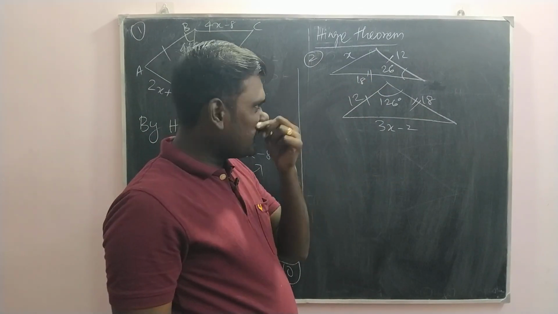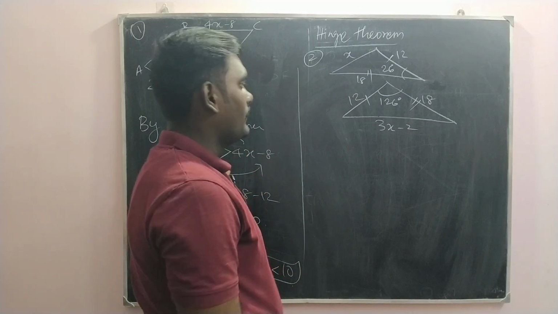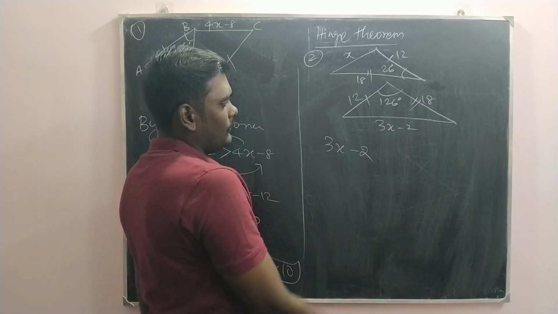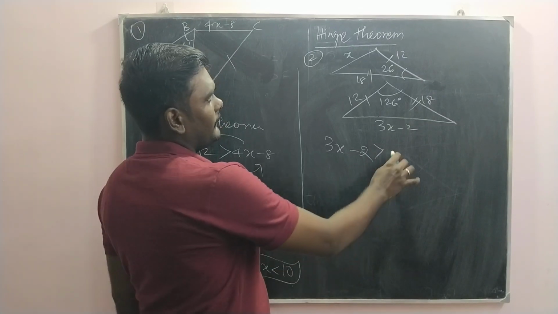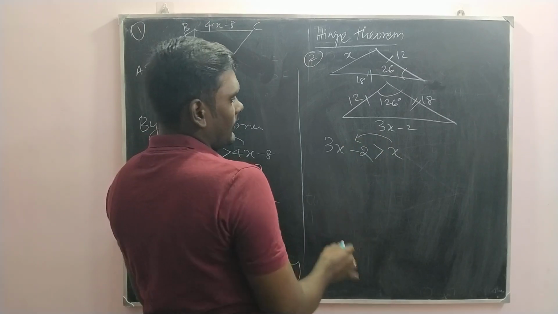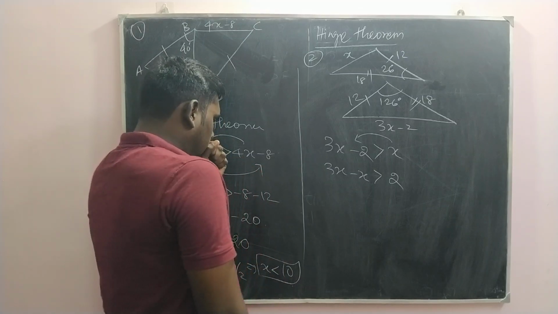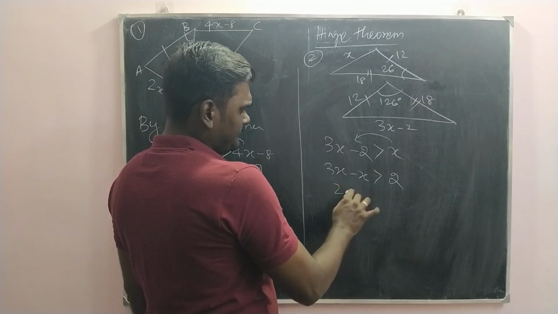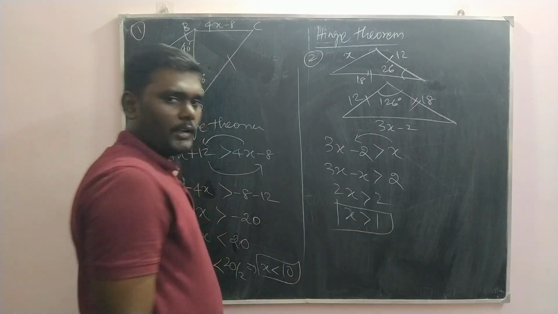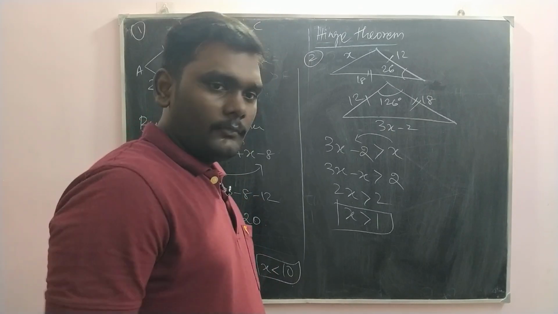These angles we can compare. Which is greater, 26 or 126? Yes, the side opposite to 126 is how much? 3x minus 2. That is greater than x. Okay. And then transpose: 3x minus x is greater than 2. And then 2x is greater than 2 and x is greater than 1. Got it? Similar manner, that is another question. Can you give it a try?